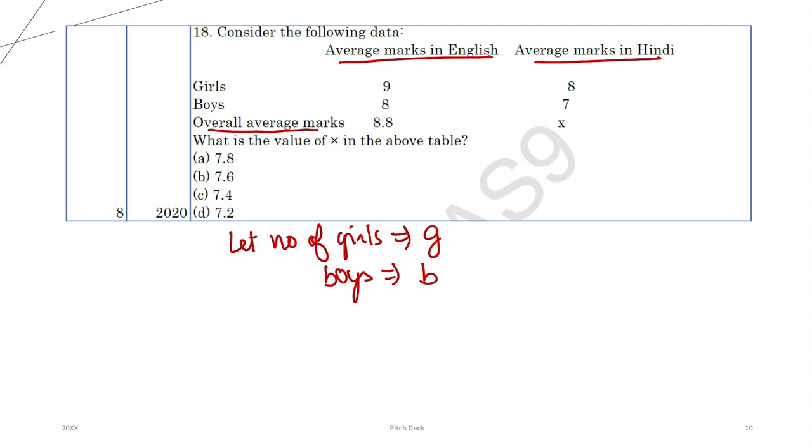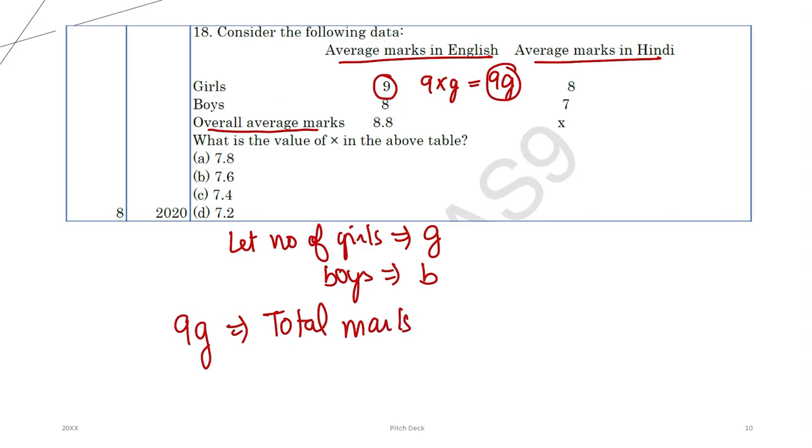Now, the average marks of girls in English is 9. So the total marks in English of all the girls is 9 into G. I hope this is clear. Average into total number, that is 9G, is the total marks of all the girls in English. What is the total marks of all the boys in English? 8 into B, that is 8B.